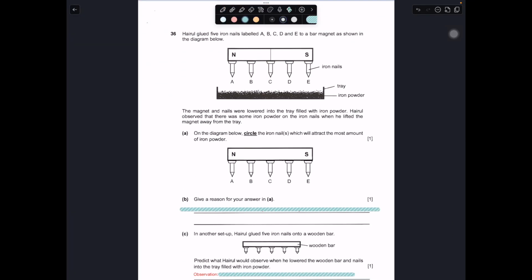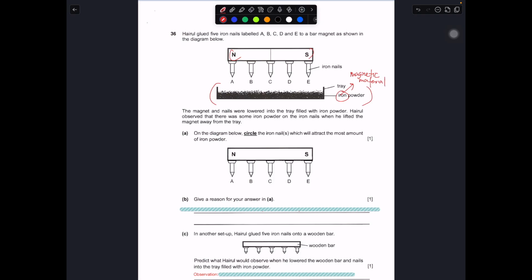Cairo glues 5 iron nails, labeled A, B, C, D and E, to a bar magnet as shown in the diagram below. So you have the magnet over here, then you have the iron nail that is attracted toward it, and you have a tray of iron powder. You notice that iron is being used over here. You need to know that it is a magnetic material. This part is pretty important.